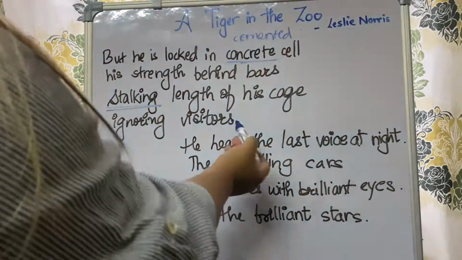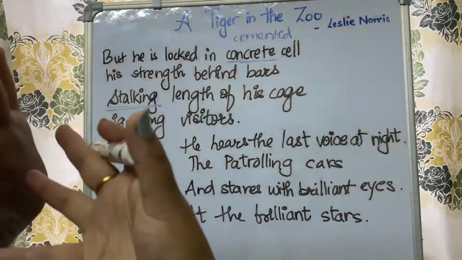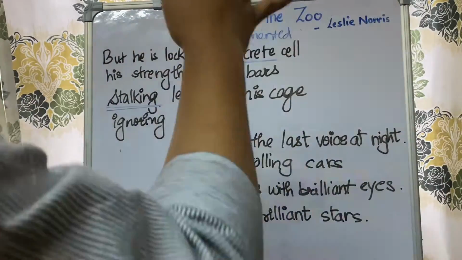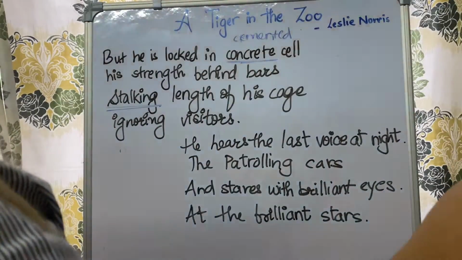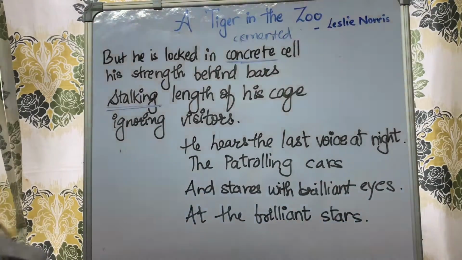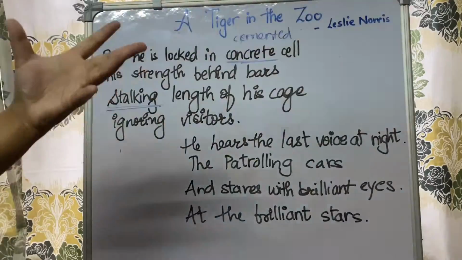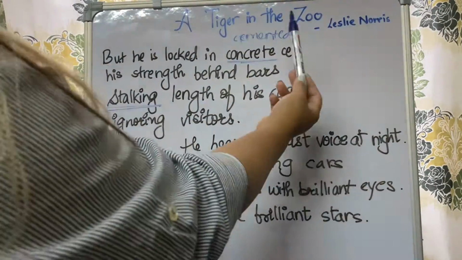So ignoring the visitors, जितने भी visitors, like human beings like us, when we come to see the animals, what does the tiger do? वो बस visitors को ignore करते हैं और बस अपने आप अपनी केज के अंदर slowly धीरे से चलते रहते हैं. I hope you understood this stanza.